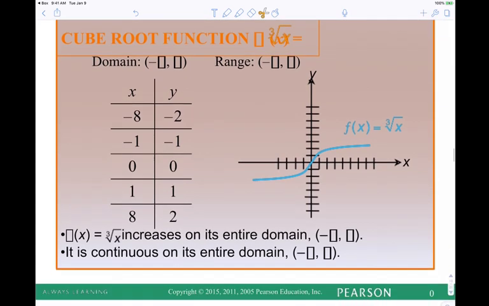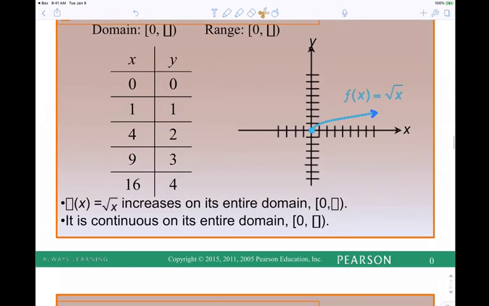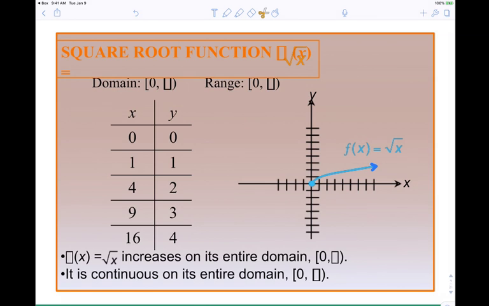Okay. Can somebody tell me why it is that the square root goes from 0 to infinity? We can only take the square root from 0 to infinity. Why is the domain of the square root from 0 to infinity? We can take the square root of 0, but we can't take the square root of negative numbers, right? What's the square root of 0? Because 0 squared is 0, right?